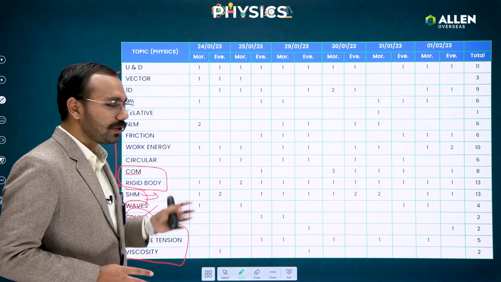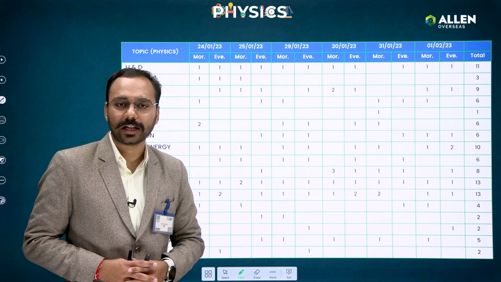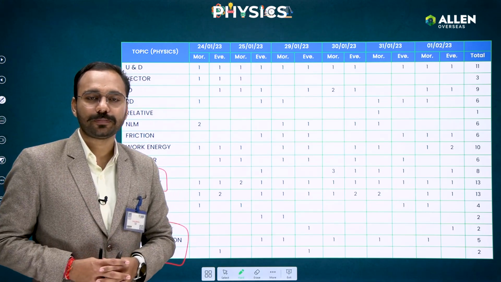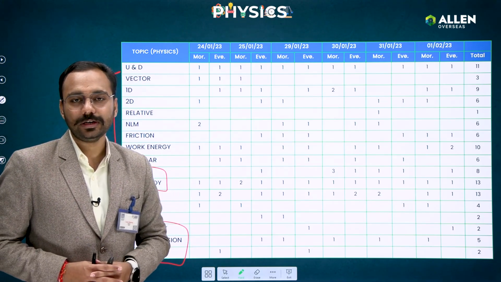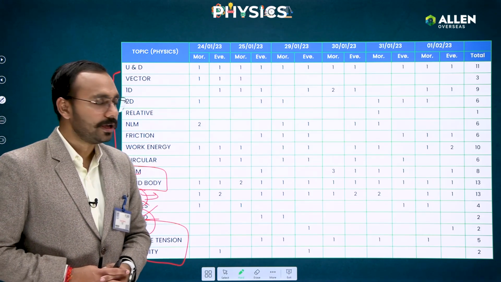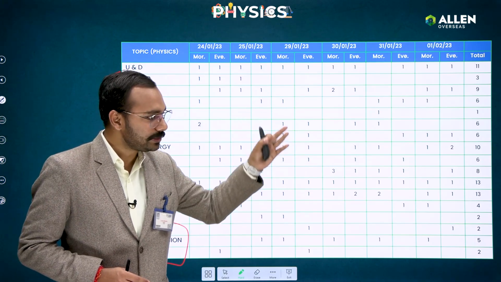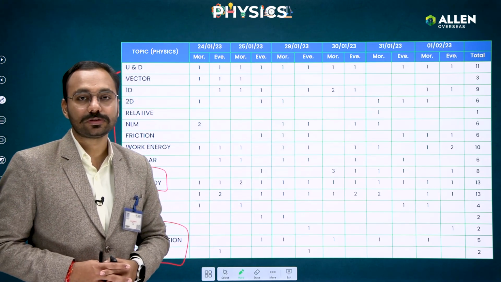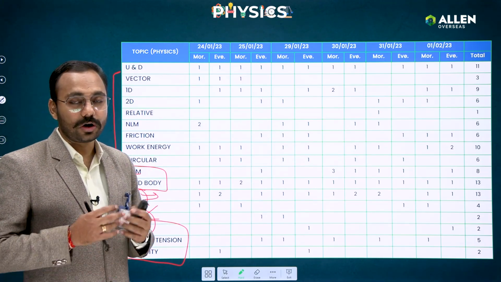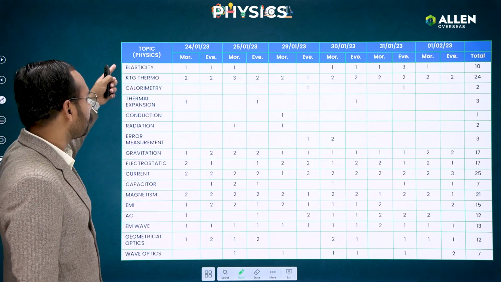So the weightage for the mechanics and the waves, from the 11th perspective, almost 40% of questions in the papers were asked from the 11th part, and the rest, almost 55 to 60%, they have asked from 12th. This was the 11th part, most of the chapters as I mentioned, and you can also see that chapter-wise the weightage was below average. Now if I again see, this was the 11th part.